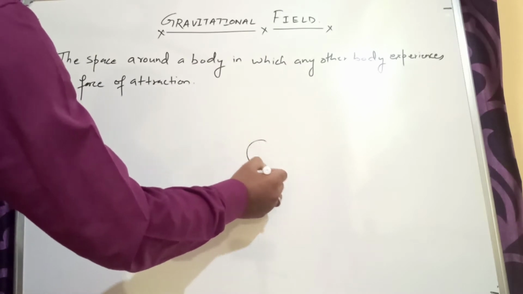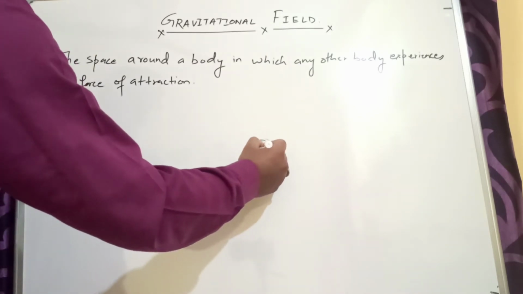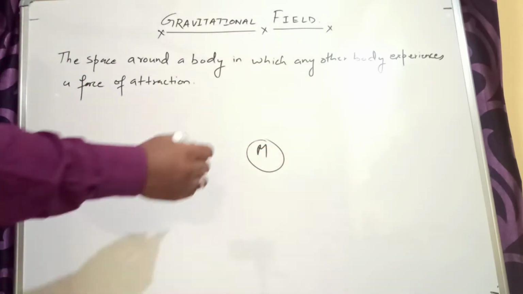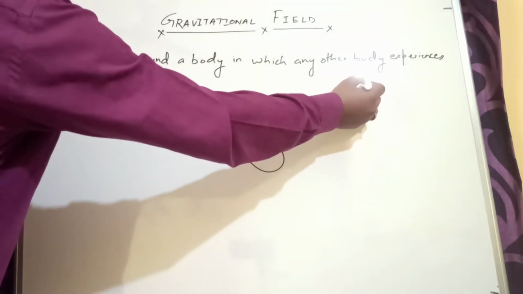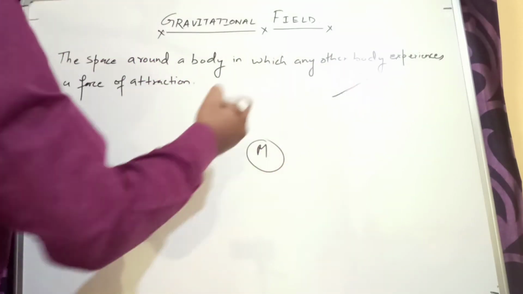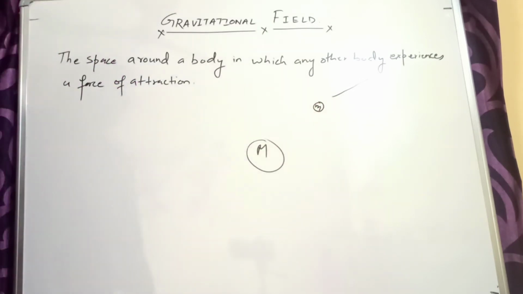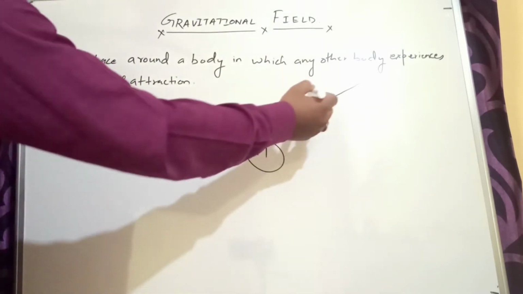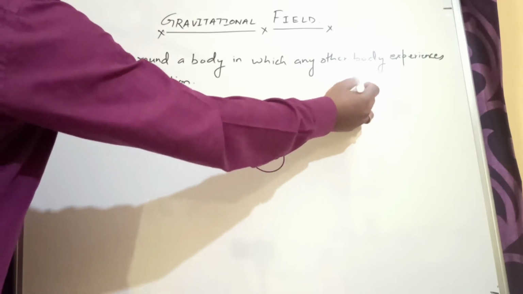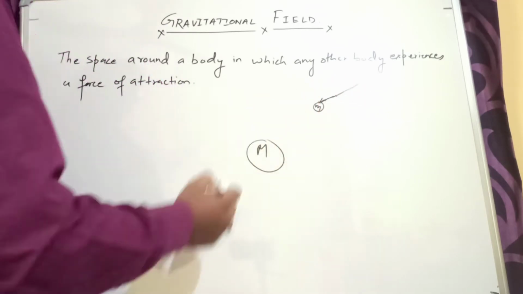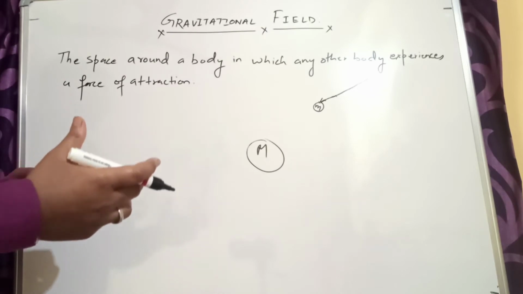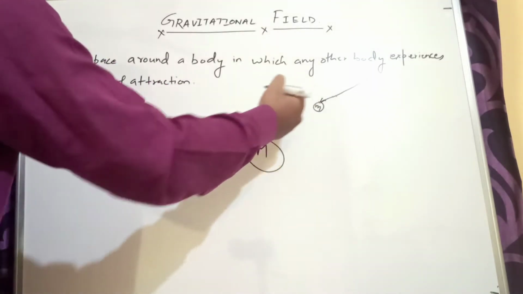So, for example, you are taking this body having mass capital M. And there is another body which we are bringing from here, say having mass small m. When we bring this body from here to here, after a certain point we will start experiencing a force of attraction in this body.